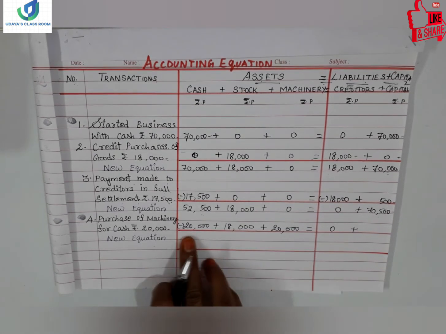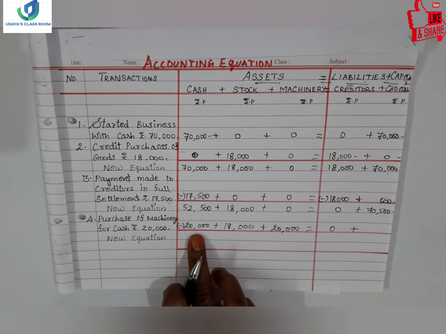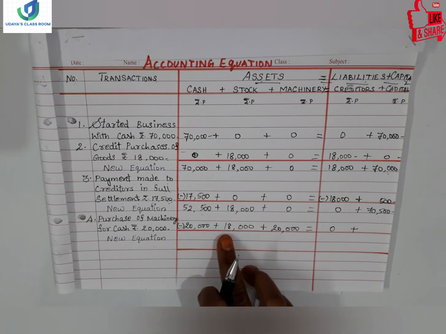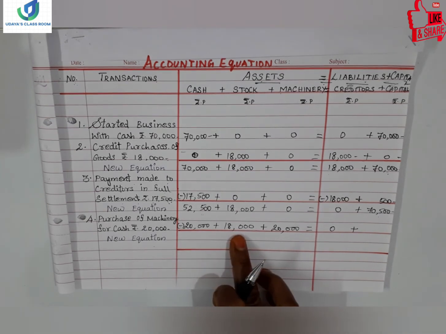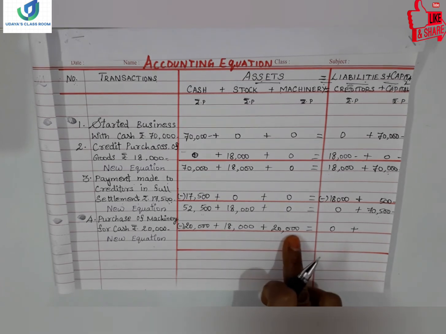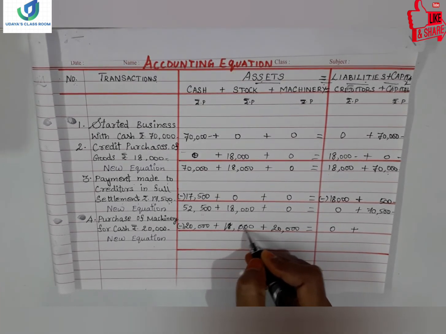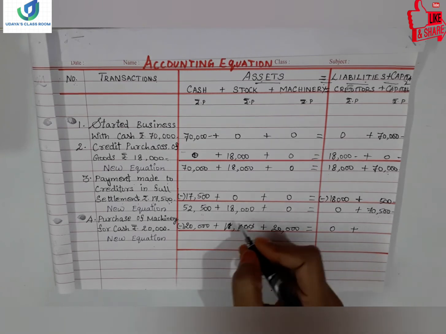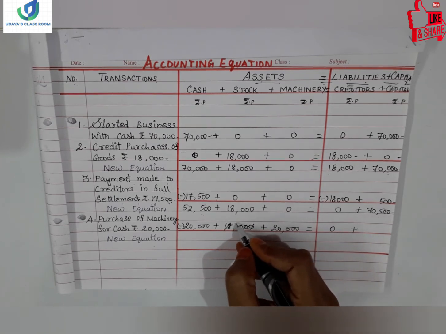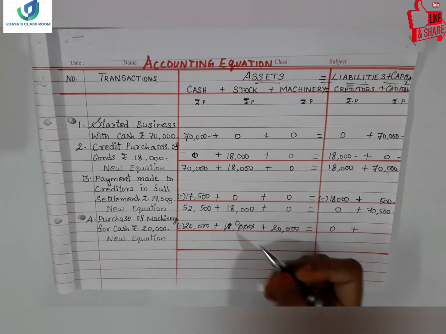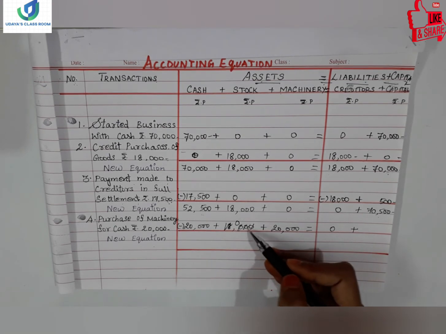so total 20,000 cash is reduced, and the other side 18,000, 20,000. 18,000 we need not write here, because when we write the total we can write here, we can write 0. Otherwise you will get confused. Sometimes we will be adding 18 plus 18 like that.